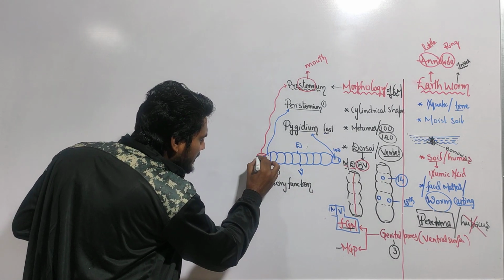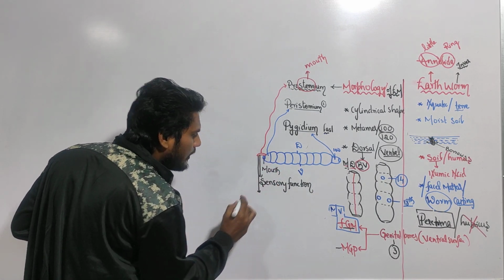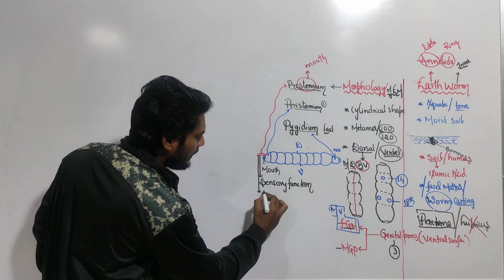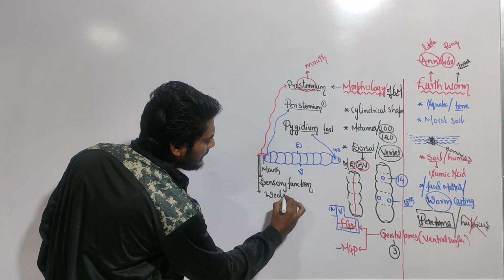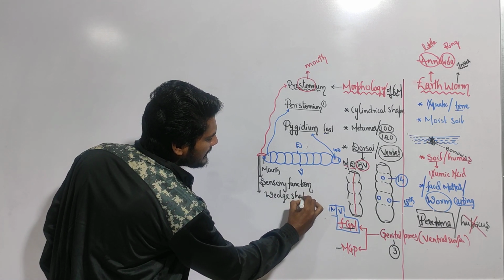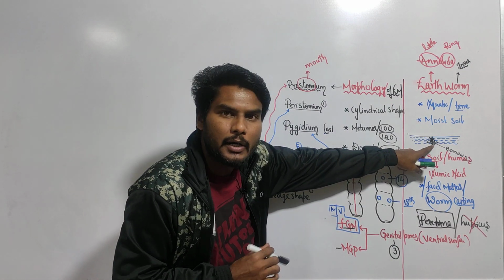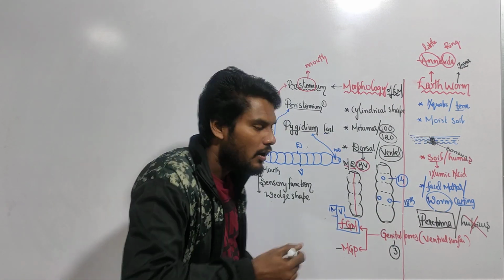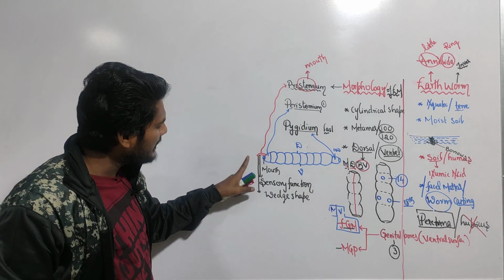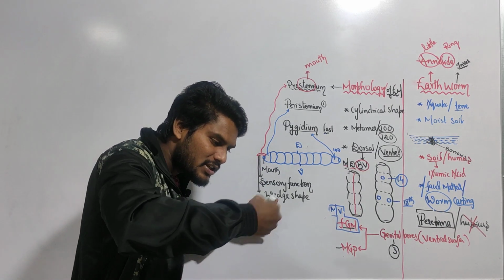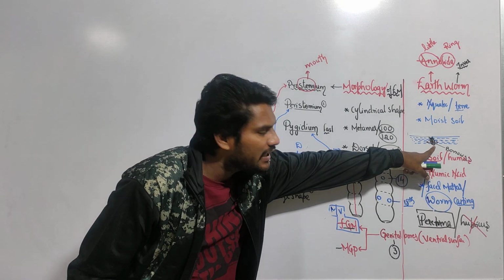And the next one, it is also responsible for having the wedge shape. With that wedge shape, while making the burrows, it has to dig the soil. For that purpose it will be useful. With that wedge shape it is digging the soil and making the burrows.